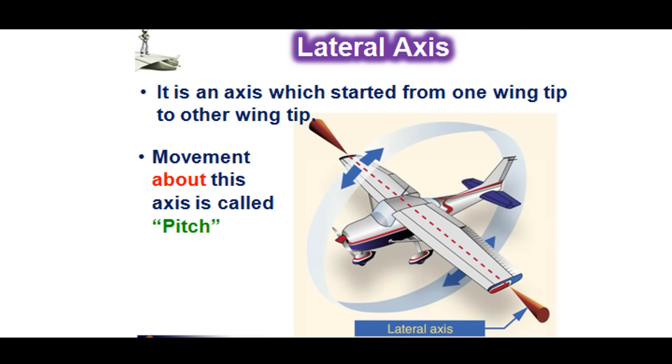So, what is lateral axis? It is an axis which started from one wingtip to the other wingtip. If you can see on the slide, there is a red dotted line on the wing of the aircraft. The red dotted line represents the lateral axis. It is just an imaginary line. Movement about this axis is called pitch.